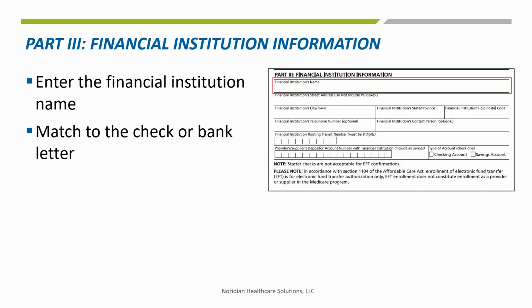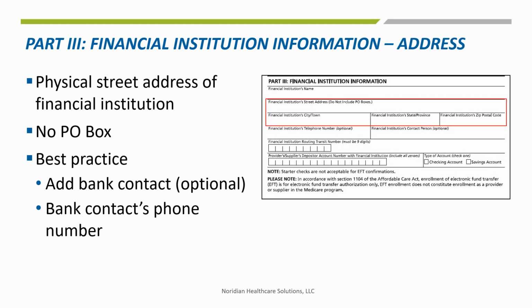Part 3 collects the banking institution's information. Match the bank name found on a voided check or bank letter of your entity. Add the address of the financial institution in Part 3. The address must be a physical address and not a P.O. box. As a best practice, add the bank contact and phone number, as there are times the Medicare Administrative Contractor, MAC, may need to contact the bank.